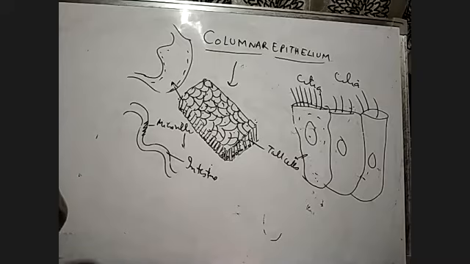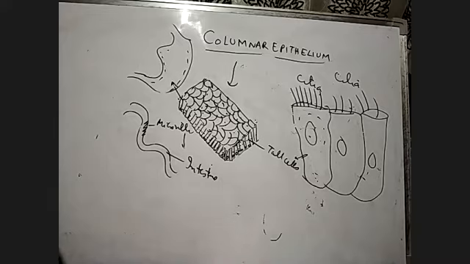The bronchioles are part of the respiratory system, and then we have the bronchi. So they are found in the bronchioles and fallopian tubes of the ovary.